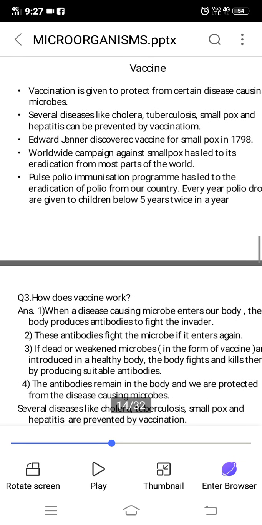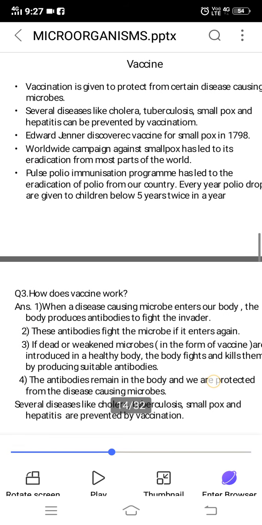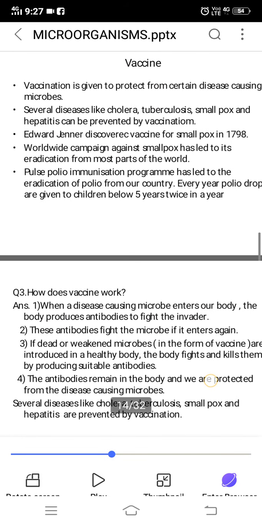Now, how does this vaccine work? What are we doing in vaccination? What are we doing actually? We are causing a microbe to enter into our body. So first, in vaccination, we are trying to enter the microorganism into our body. So whenever a foreign body enters, our body has the capacity to produce antibodies.